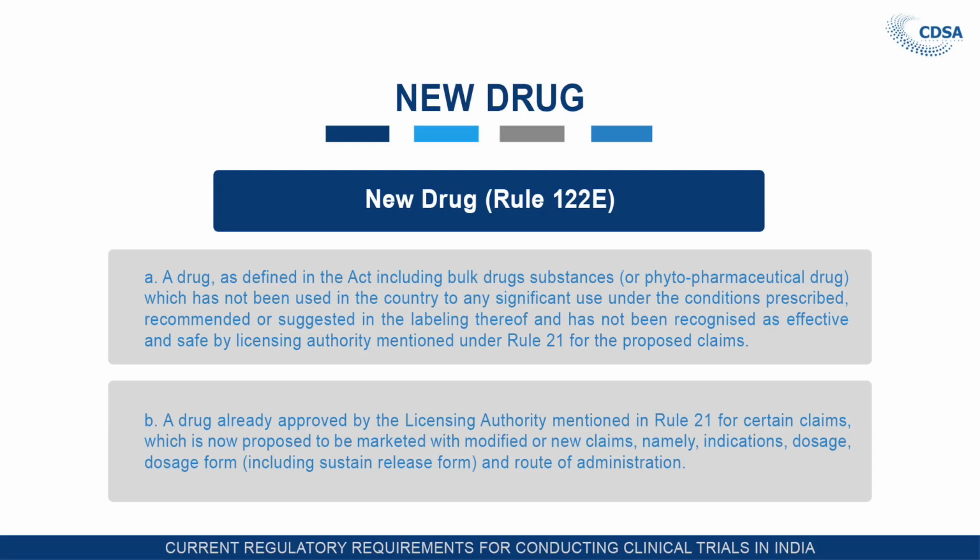If the route of administration, as in case of tablet it is oral, somebody has proposed the IV route or IM route, that is intravenous or any other route, then again it is considered as a new drug. If the drug is proposed to be marketed for a different indication, if it is approved for antipyretic, now if it has been proposed for analgesic, then also it is a new drug. Why are we considering it a new drug? Because every new drug requires clinical trial permission.